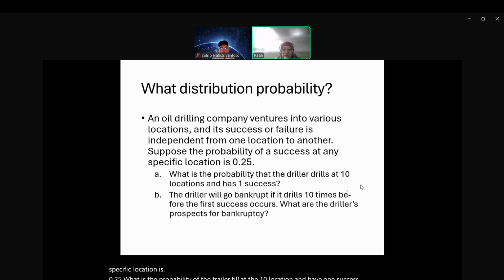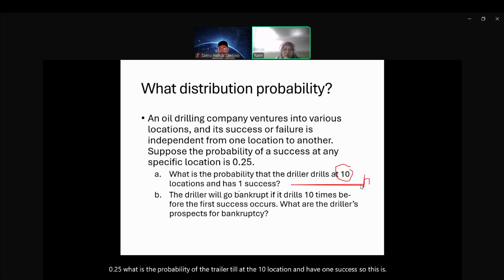So this is N, this is X. What is the probability? This is the probability of success. So this is a binomial distribution.